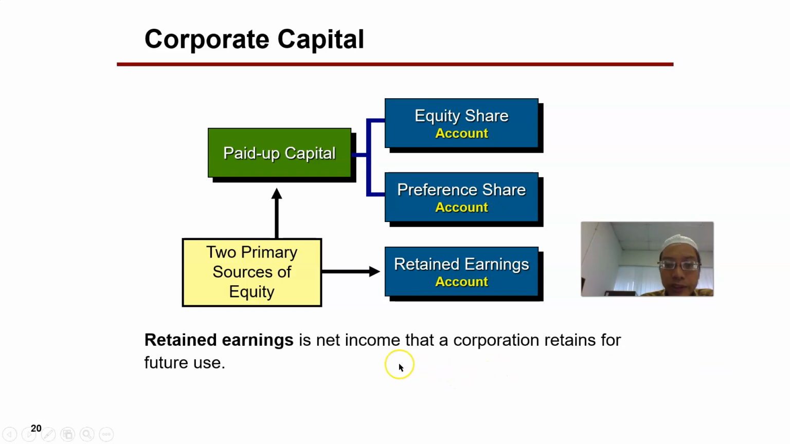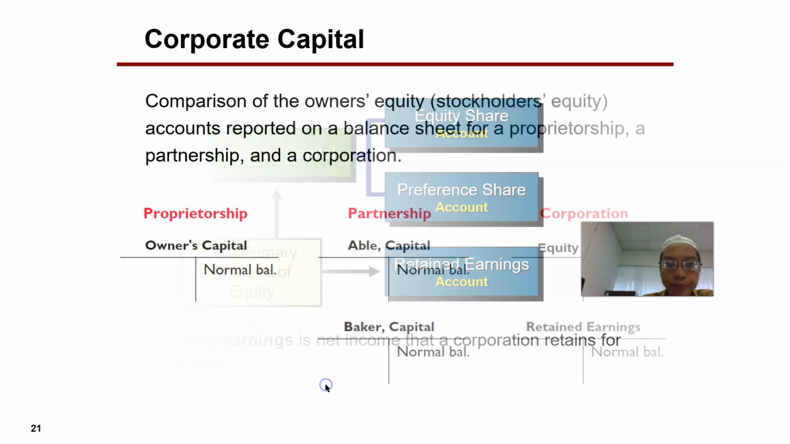So retained earnings is a net income that a corporation retains for future use. Whenever in a particular year the company achieves some profit, but that profit is not distributed to the shareholders in terms of dividends, that profit is used for funding the future operation of the business. That is called retained earnings, and retained earnings is part of the equity.